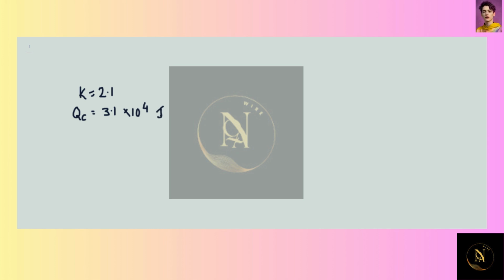Now, how much mechanical energy is required each cycle to operate the refrigerator? So how much mechanical energy is required? That is given by using the formula K is equal to QC upon W, which gives that the mechanical work done W is equal to QC by K. Now as you substitute the values of QC and K from the given data, you can find that the mechanical work to be done is 1.48 into 10 to the power 4 joules. Okay, so this is question number A.